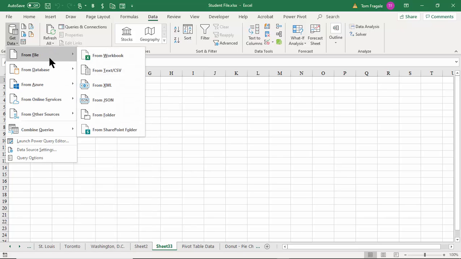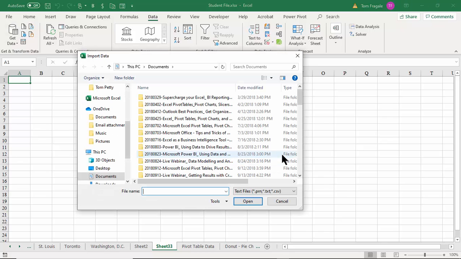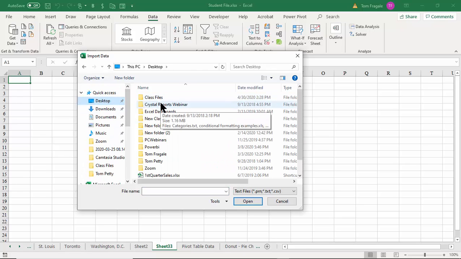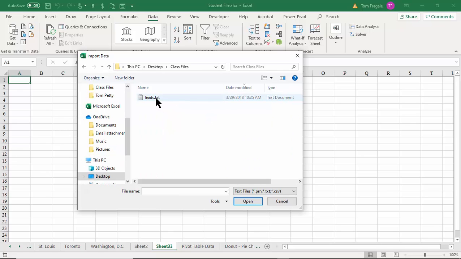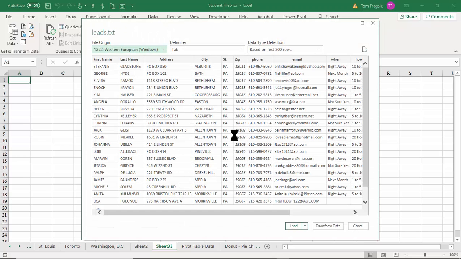So let's try a classic text file, or a comma delimited file will be called CSV. You will get to those in the same location here. So I'll say from text. Now you're going to point to your text file on your computer. So I have one over here. I'm going to go back to the desktop folder and I'll go to my class files folder. And I have this file that's called leads. Notice how it says leads is a text document. It's a plain unformatted data file, really popular format. And CSV would work the same way as this one. So I'll pick import. It's going to show you what that file looks like on this next window, as you can see.